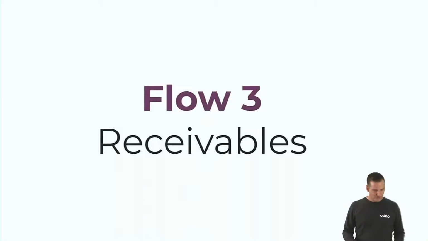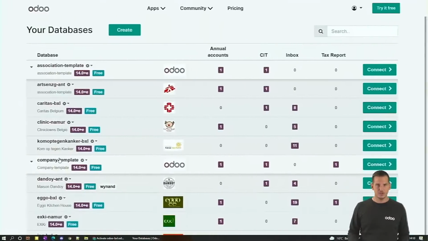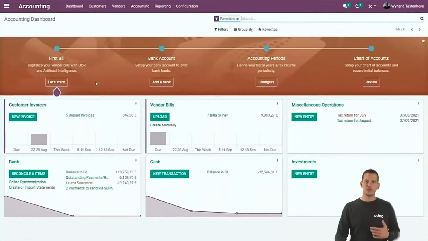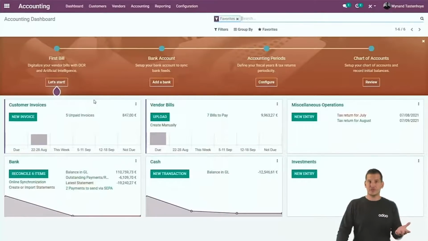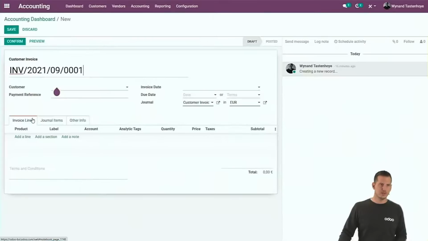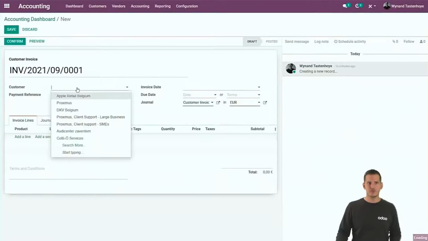So next is all about receivables. Let's jump back to our database. Because if you use Odoo, you can let your customer use Odoo, for example, to create all their invoices, so that you don't have to do it manually anymore because they create it for you. So let's see how it looks to create a new invoice. Just click on the new invoice and create your first customer.